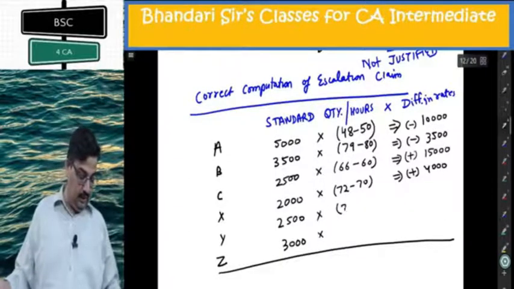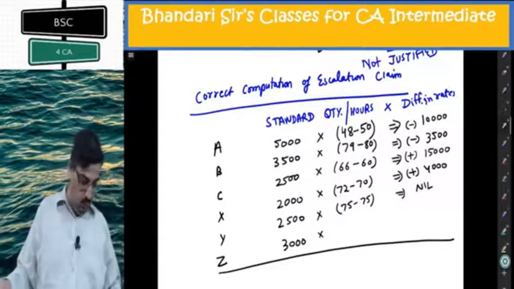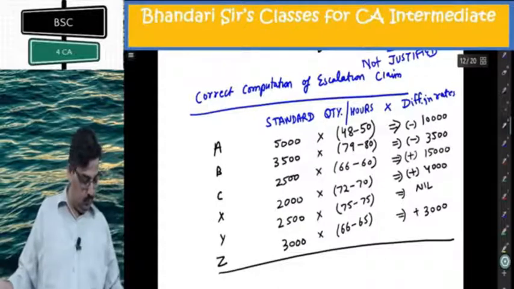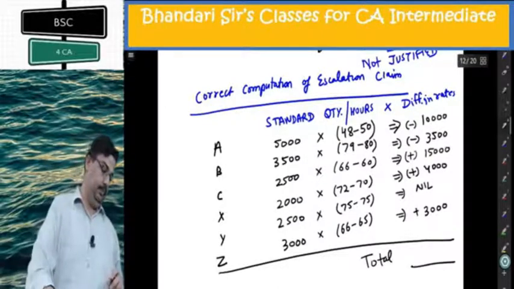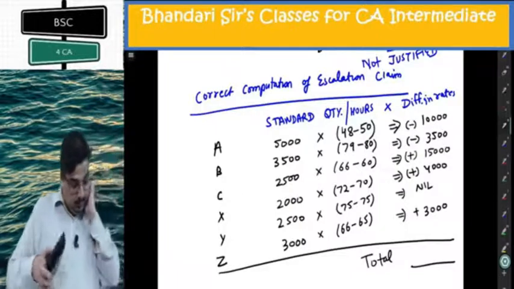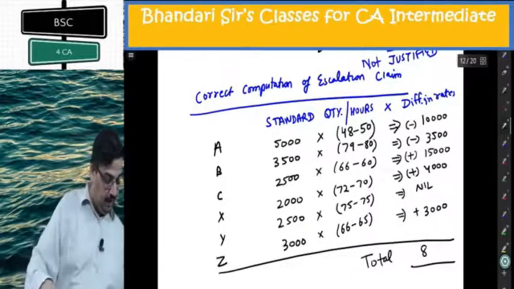No increase or decrease, nil. 1 rupee increase. The total I am getting is 8,500.